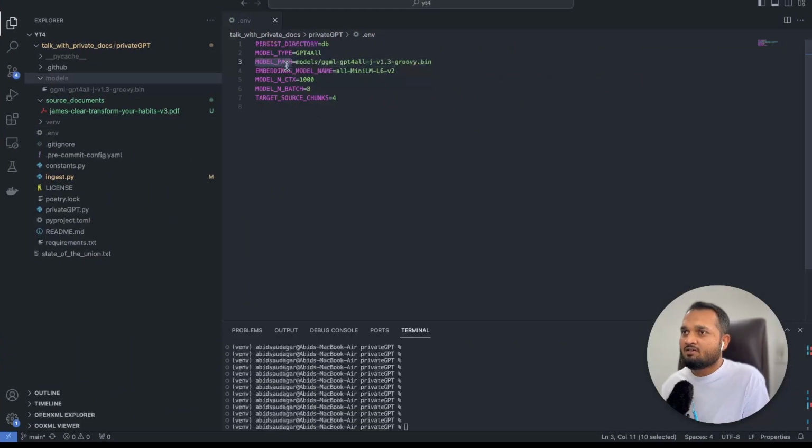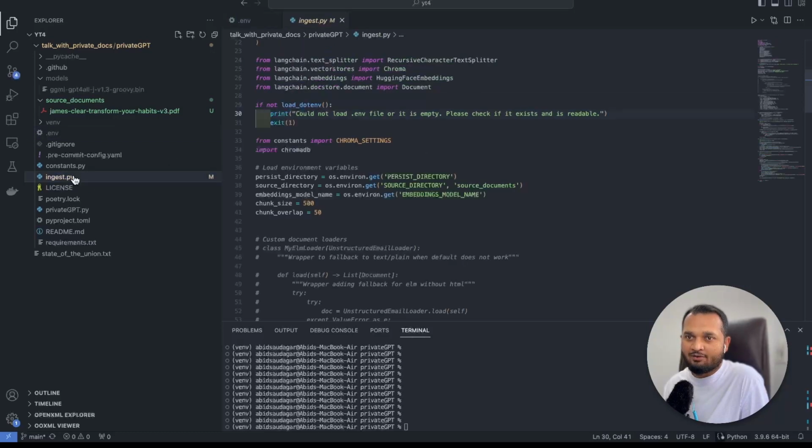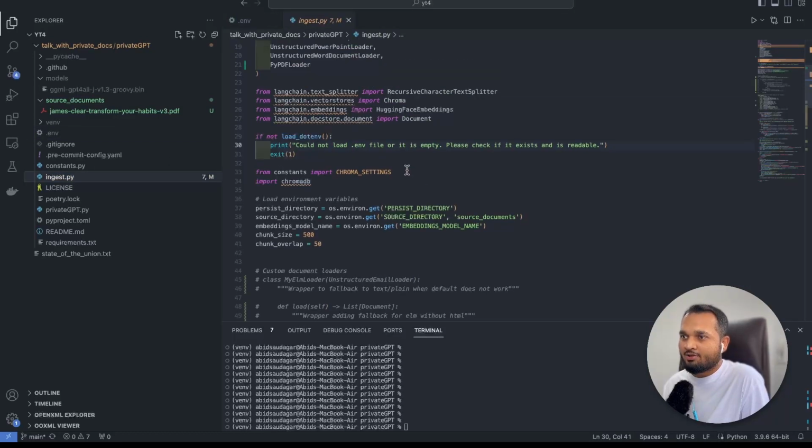I have created this model path environment variable, and this is the path of the model. Again, this model name is the embedding model name, and we are using this model. The context length is 1000, and model batch is 8. This 8 is basically how many tokens will go to the LLM at once. And this is the target source chunks, which will be the number of chunks we are going to pass into the LLM. Okay, so the .env file is done. Now we can go back to ingest.py. Here first we'll import the Chroma settings from the constants file. On the left, if you can see, constants.py.